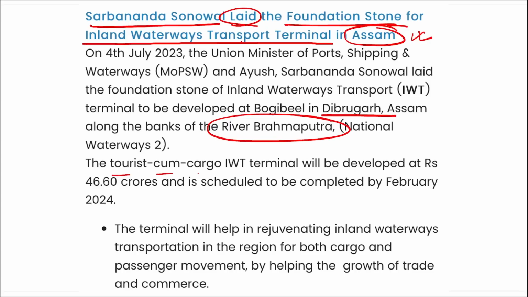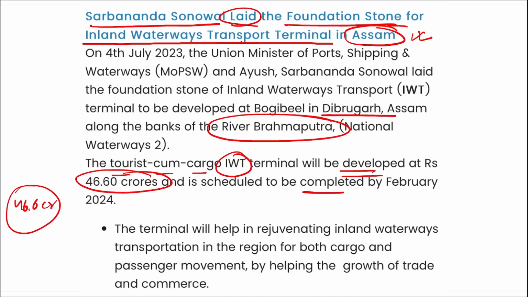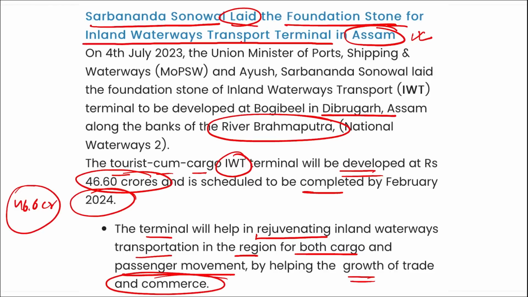The tourist cum cargo IWT, that is Inland Waterways Transport Terminal, will be developed at a cost of 46.6 crore rupees, and it is scheduled to be completed by January 2024. The terminal will help in rejuvenating the inland waterways transportation in the region for both cargo and passenger movement by helping the growth of trade and commerce.